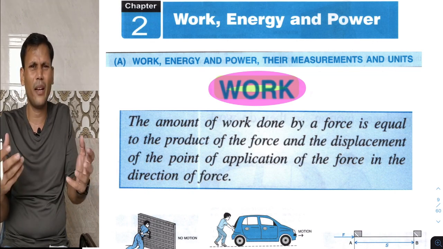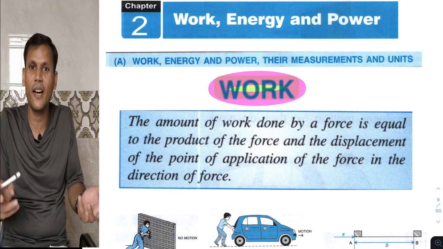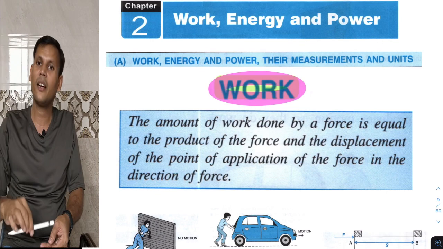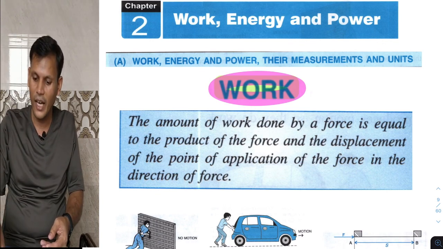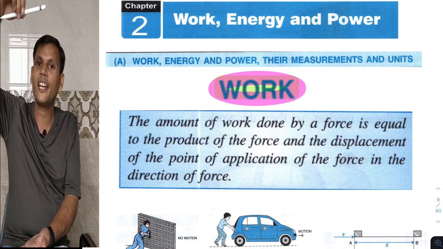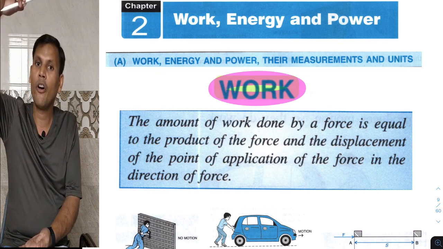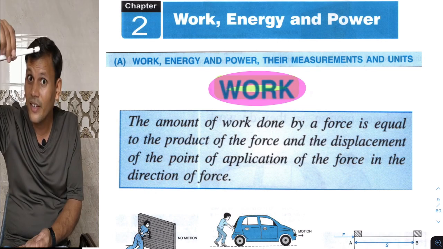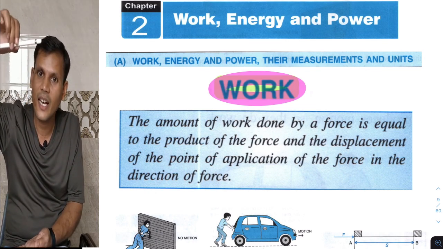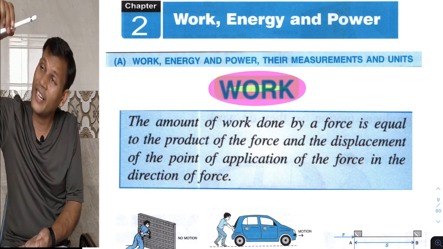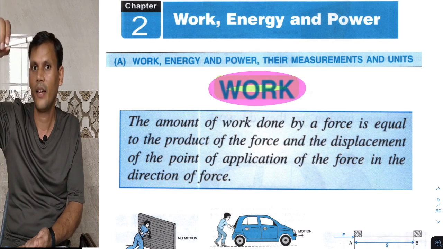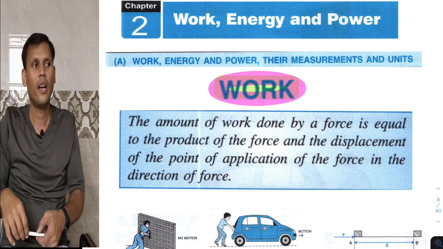Like, we can discuss it with different examples. I will leave this pen from here, so it will come down. It means if I am going to hold it at this position, then definitely I have performed some work to hold this pen at this height. That is work done against gravity. It is also a kind of work.